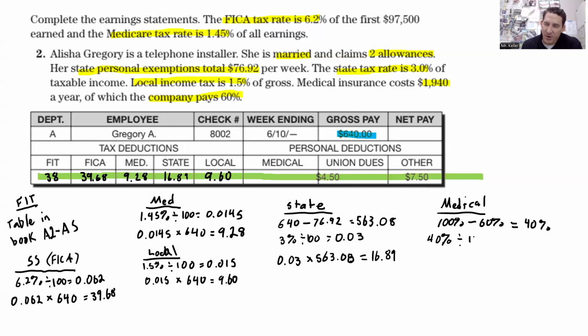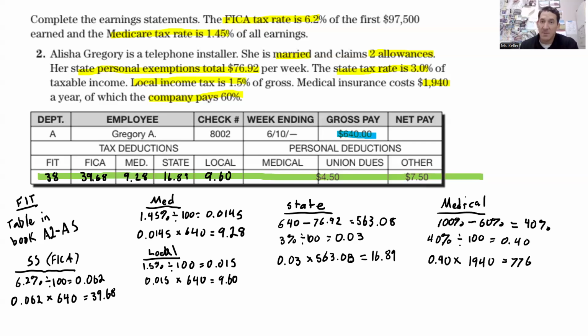So divide by 100. You get 0.40. You're going to take your percent as a decimal and multiply it times the cost of the medical insurance. So 0.40 times 1940, that comes out to 776.